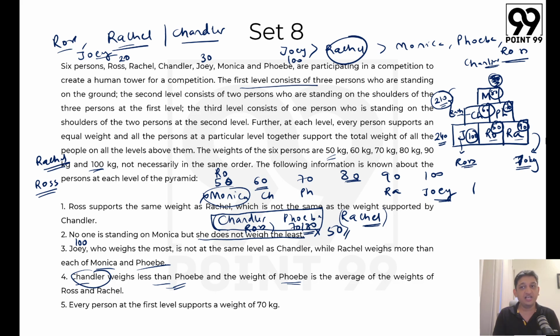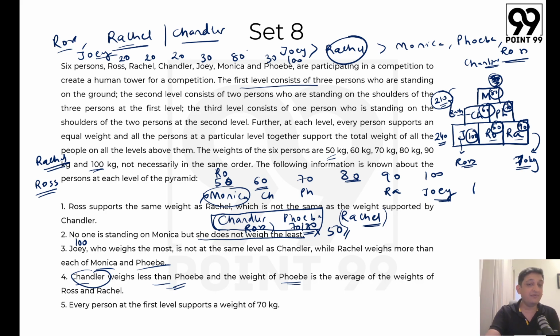In terms of Rachel, 90 kg is her weight and the weight that she is supporting is 70, so the gap again becomes 20. In case of Chandler, Chandler's weight is 60 but Monica's weight is 80, so he will be supporting 40 kg. So again the gap becomes 20. In case of Phoebe, she is supporting 40 but her weight is 70, so the gap becomes 30. And in case of Monica, she is not supporting any weight, so the gap becomes 80.